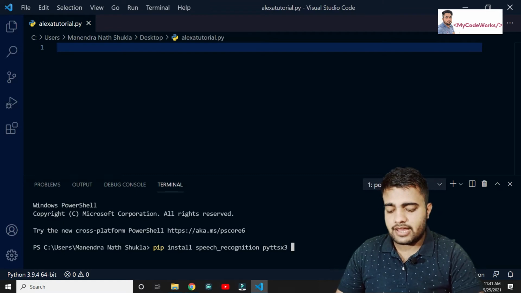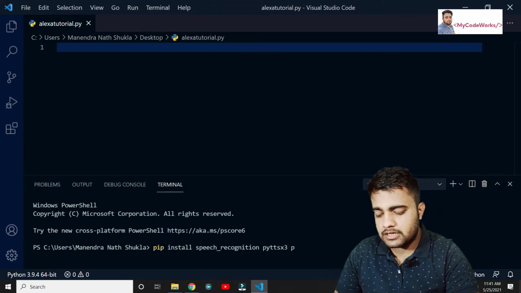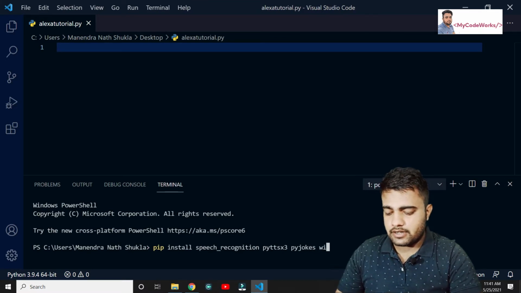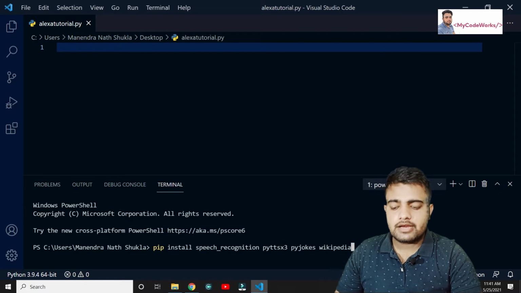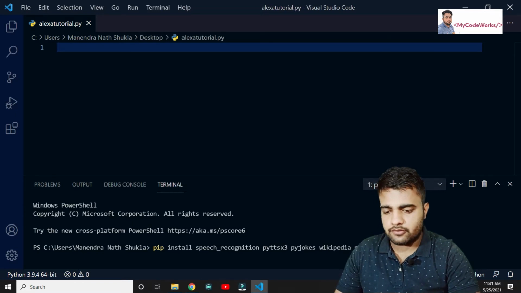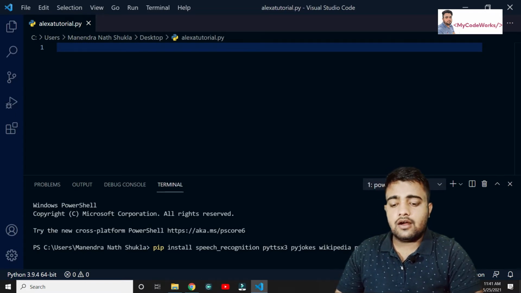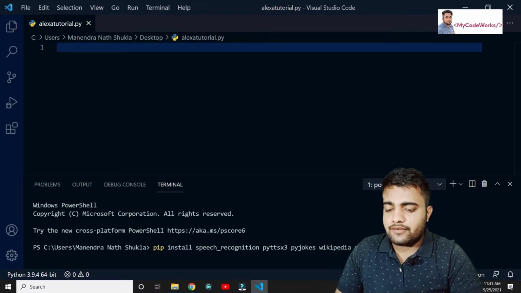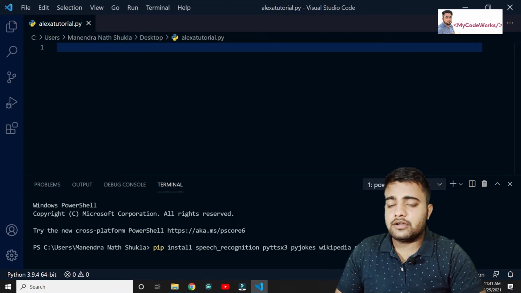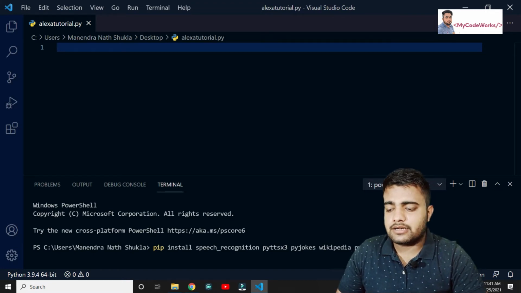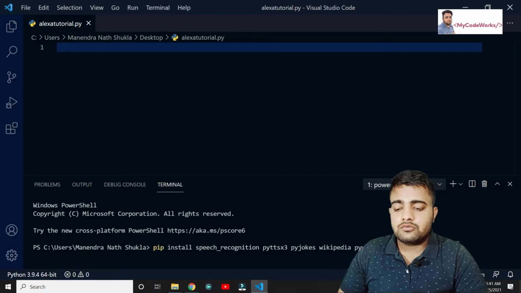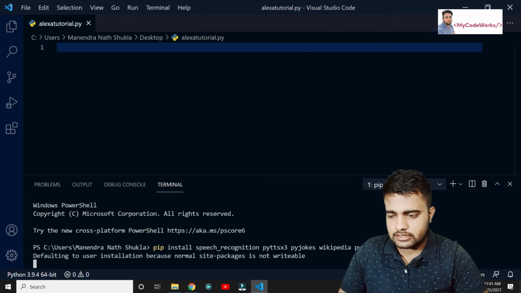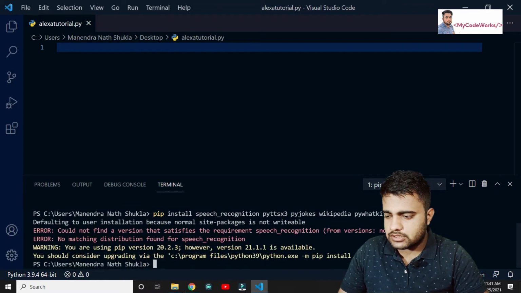And after that we have a number of libraries. I'm going to use PyJokes, and after that Wikipedia. After that PyWhatKit, and after that you can use datetime. We already have datetime as an inbuilt library in Python itself, you just import datetime. So these are the libraries we are going to install now. Enter, and it's going to install all those things.